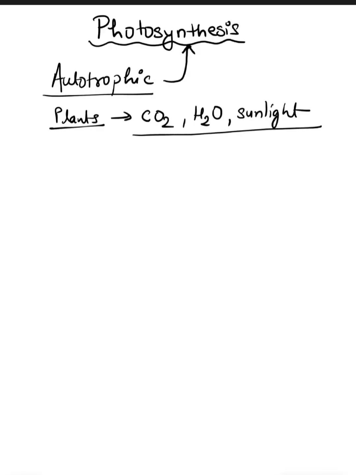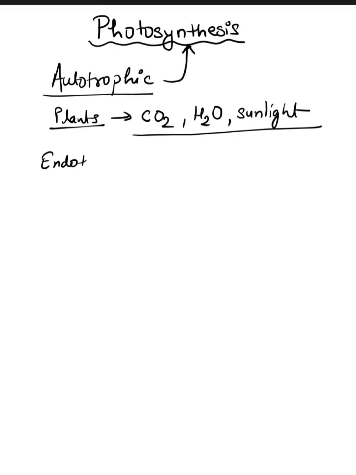Let's see what photosynthesis requires, and how the scientists performed experiments to prove that these things are essential, and that without them photosynthesis cannot occur. Firstly, photosynthesis is an endothermic process.